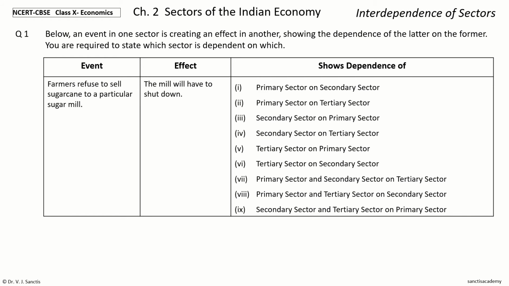So, the event is farmers refuse to sell sugarcane to a particular sugar mill. The effect is the mill will have to shut down. Now you have to say which sector got affected by the event. So you have 9 possibilities given.